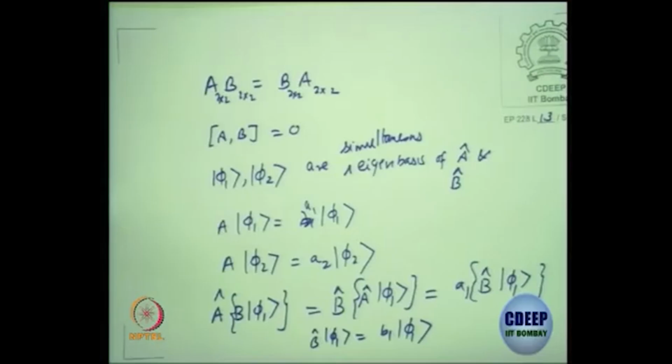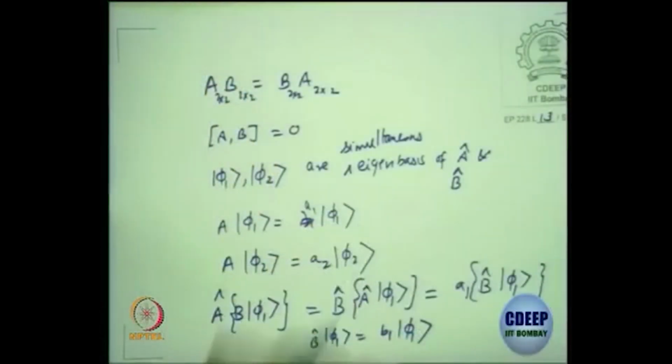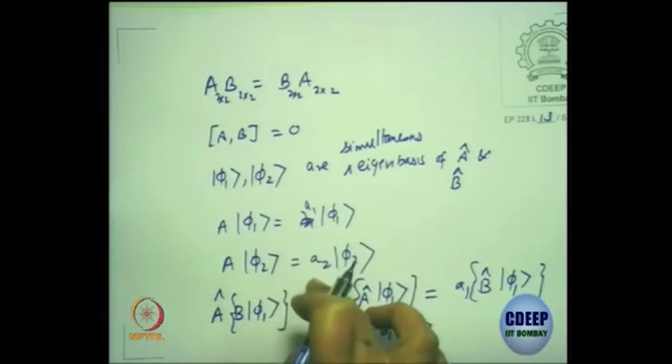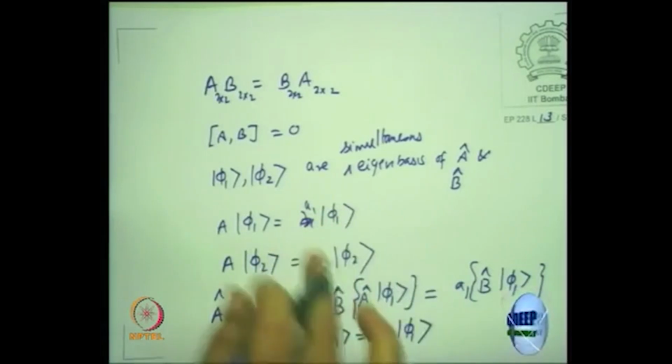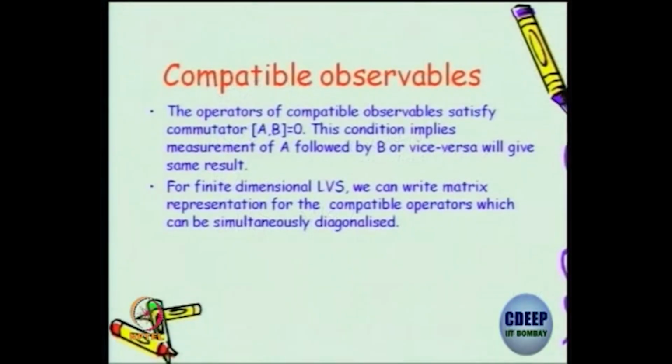You can do this only if they commute. And we are also assuming that the eigenvalues of both the A operator and the B operator are non-degenerate. You could have had the same eigenvalue with a different linearly independent state. That case we are not considering. We'll come to that. So I proved for you that for a finite dimensional linear vector space, we can have a matrix representation for the compatible observables,